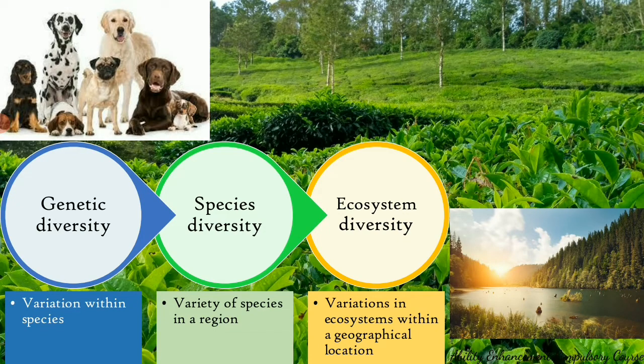The second type of diversity is species diversity. Species diversity is the diversity or variety of species within a particular region. So far, 1.7 million species have been identified on Earth, and we know that there are many, many more which have not yet been identified. So it includes only the biotic part of the ecosystem and only talks about organisms, either plants or animals or microorganisms. The ecosystem with the most species diversity is the one which has a large number of species, but none are outnumbering the rest. So almost all the species are at an equal level. That is what we call an ecosystem with the maximum or the best species diversity.